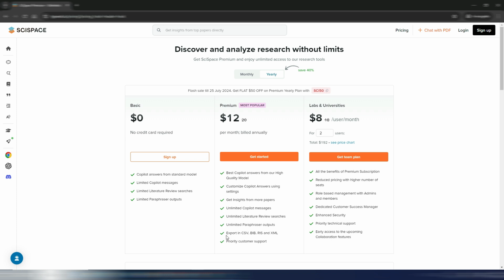You can also export in different formats. You have a priority support. You have the best Copilot answers from the high quality model. And this is the yearly plan. This is the monthly plan.